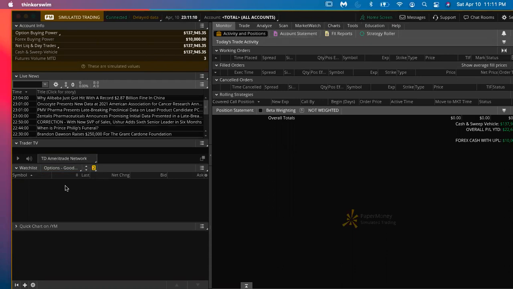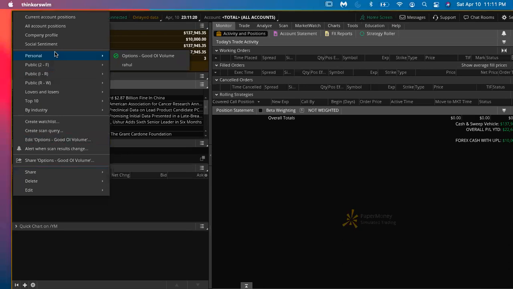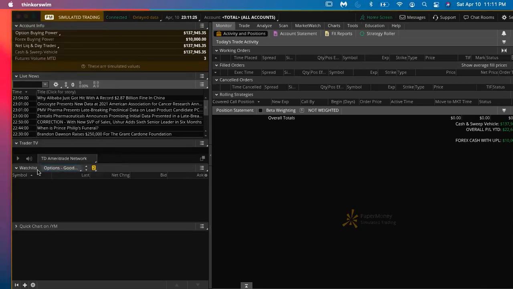Now all the list is there, all the different kinds of scanners. If you are more interested in volume, take this scanner, options, good, open interest, volume. When you click on this watch list on that day, suppose in the morning I open this software and click on that watch list, then all the stocks having good volume on that day, based on the criteria mentioned, will be shown here.